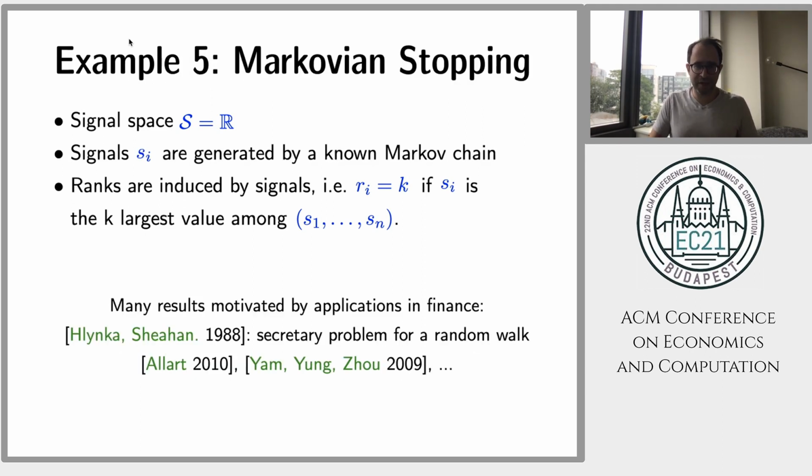These two previous setups are a special case of something called Markovian stopping. In Markovian stopping, again, the signal space is the real numbers, and the signals are generated from a known Markov chain. And again, the ranks are induced by the signals, as before. This problem has applications in finance, and many variations of it have been studied in the finance literature. I think this is a nice paper, from 1988, called the Secretary Problem, Random Walk, and also more recent papers exploring variations of this question.